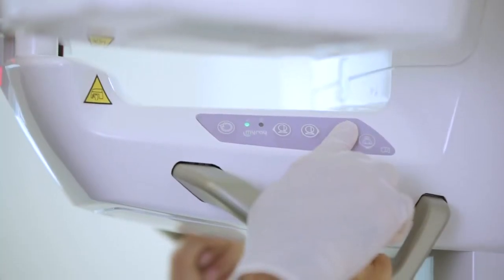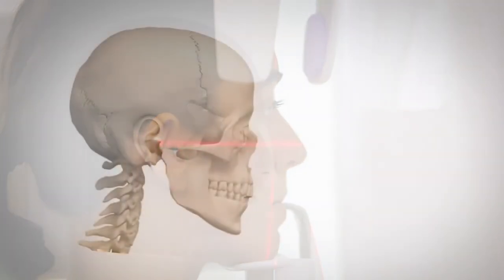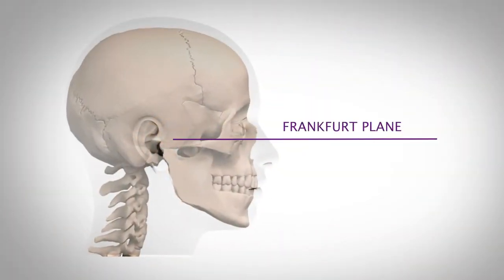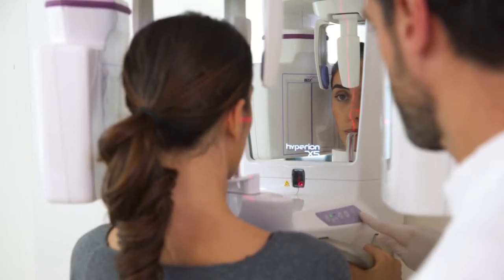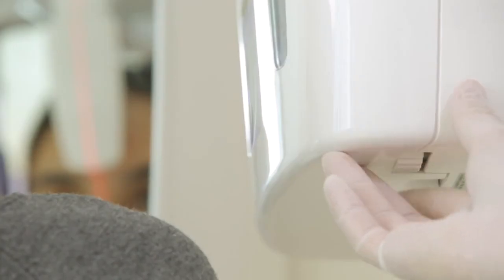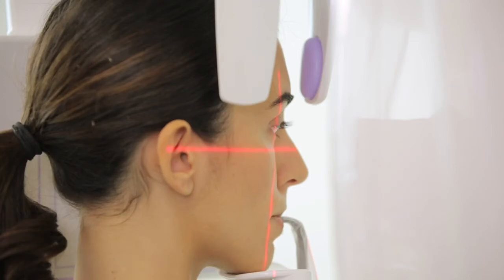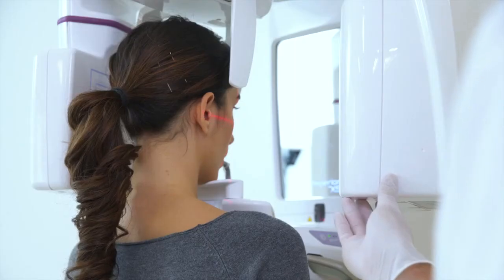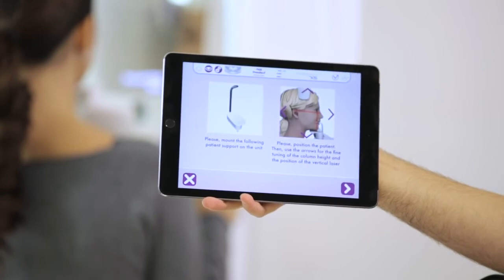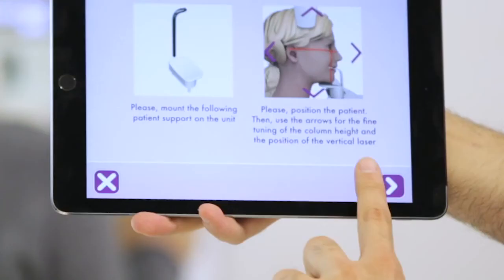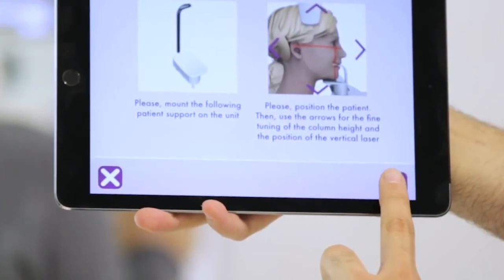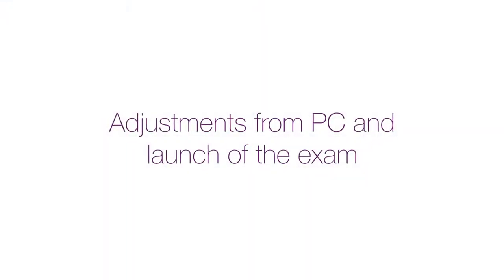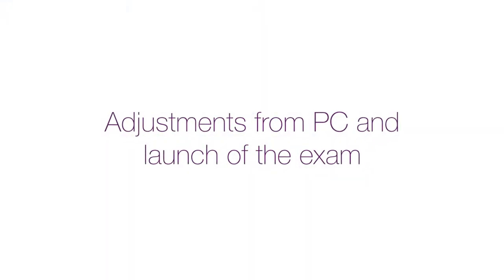To adjust the head tilt angle and obtain the correct positioning of the Frankfurt plane, the dentist uses the up and down keys and the wheel to adjust the height of the laser. Once the examination parameters have been set and the patient is positioned, the dentist can press Next on the virtual console and then switch to the PC for the procedure follow-up.